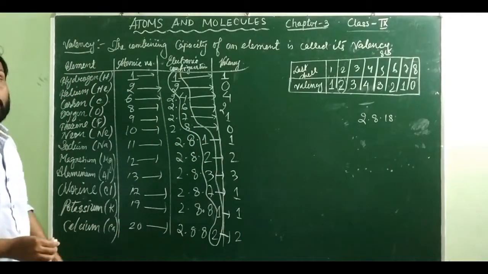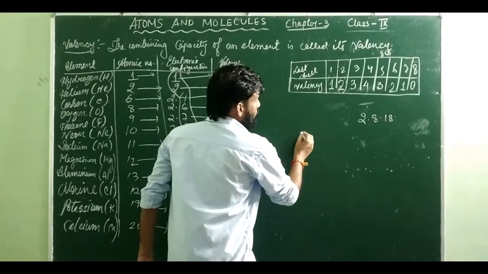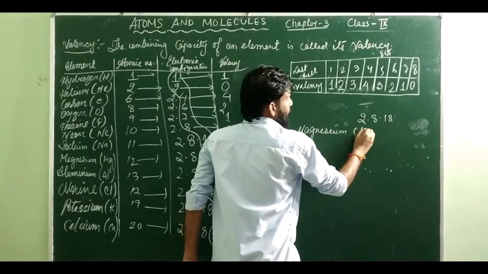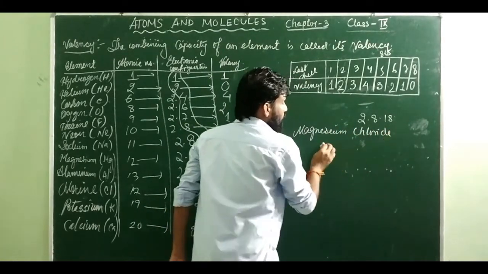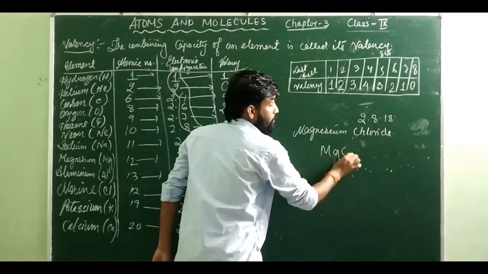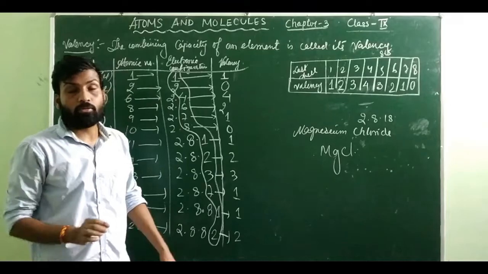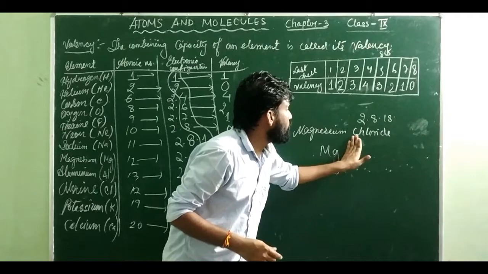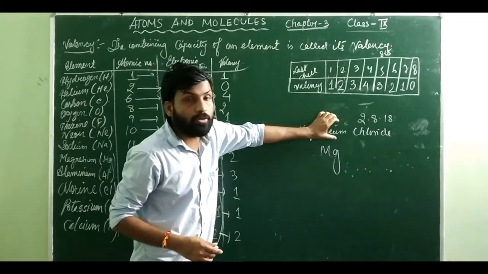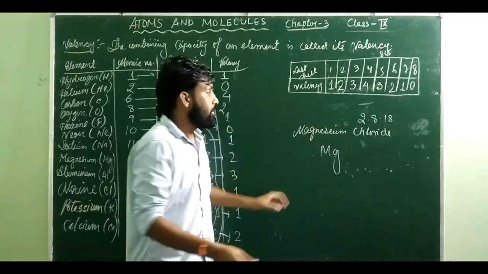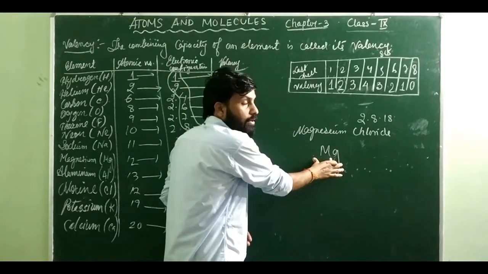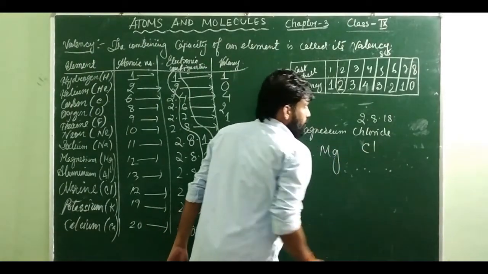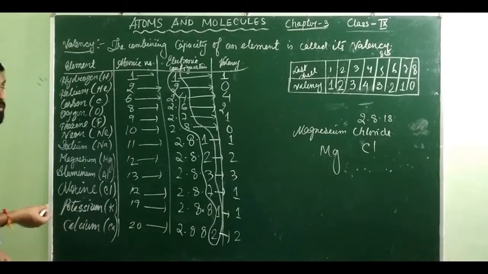Now what is the use of these valencies? Suppose I ask you the formula for magnesium chloride. Many of you would write Mg and Cl, but this is not correct, because whenever you form a formula, you have to look at the valency. So how will you form it? First of all, you have to see what elements the compound is made up of. Magnesium's symbol is Mg. Chlorine's symbol is Cl.